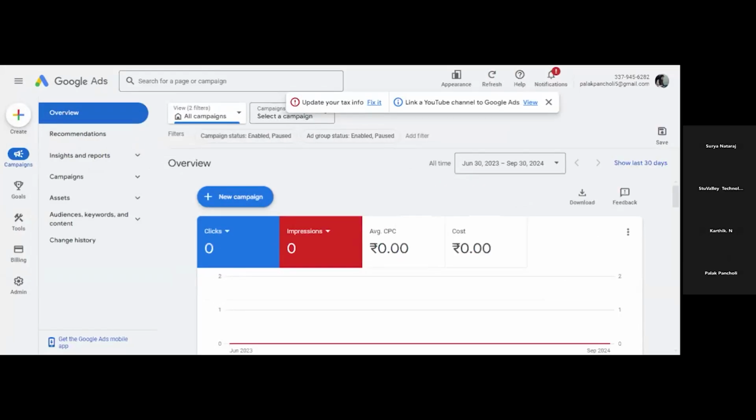Showing first of all what is the basic type of campaign. All the types of campaign we have already discussed in the previous session. So how to proceed with that? We will first simply create the search campaign, and then we will discuss the important terms related to Google Ads.